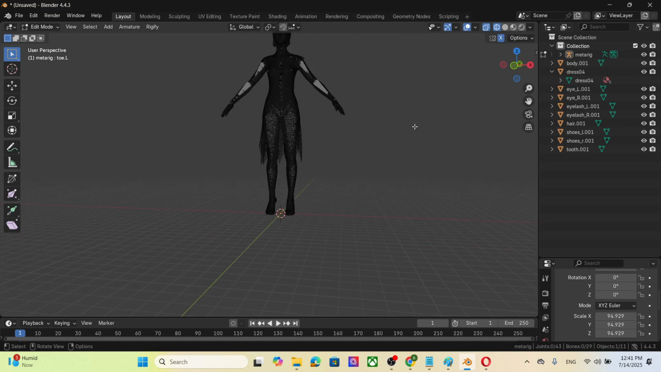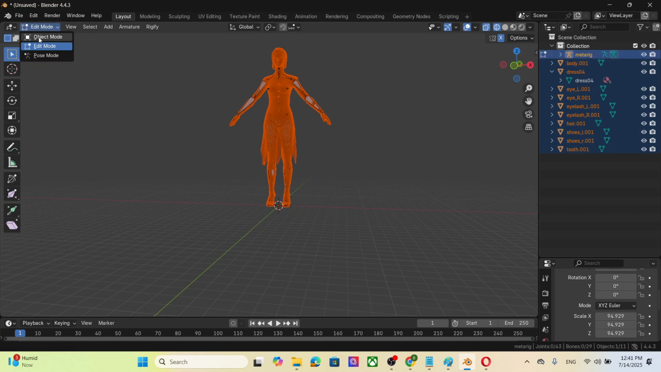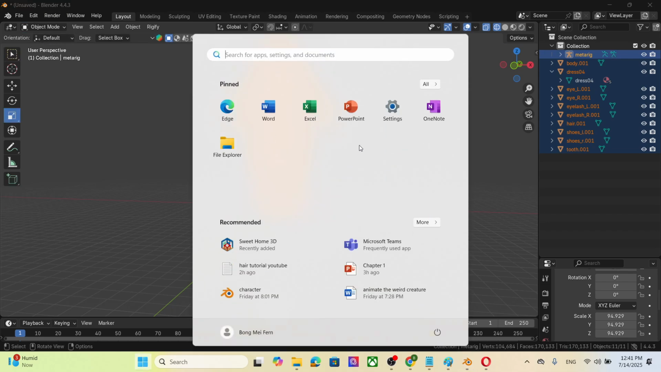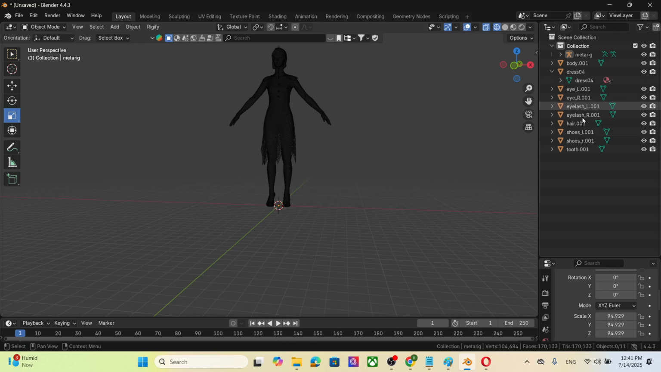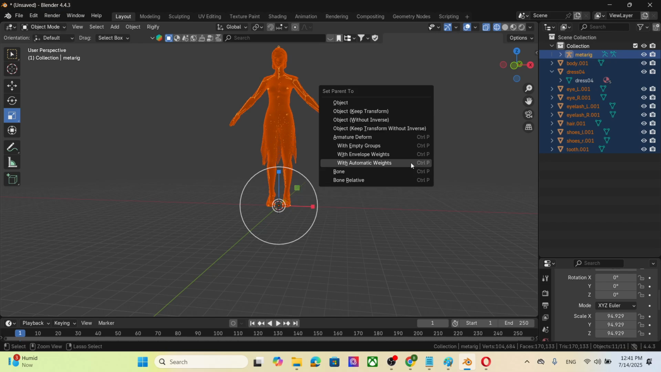Okay, once we are done, we select the mesh files from the body to shoes. Click the Shift button to select all. Okay, and then we Control and select our armature, the metarig. So make sure you go to object mode. Okay, and Control P, select all. Okay, and then Control select your metarig, your armature, and then click Control P, make sure it's object mode. Control P, Auto Weight.